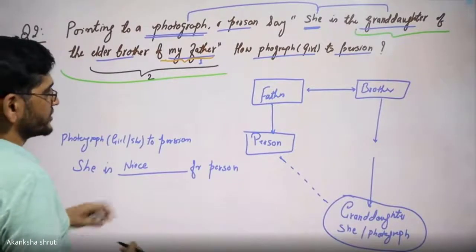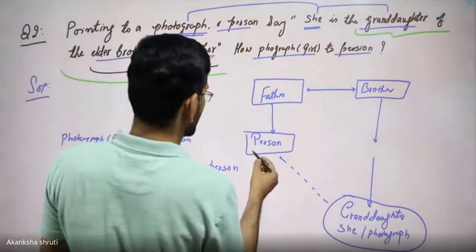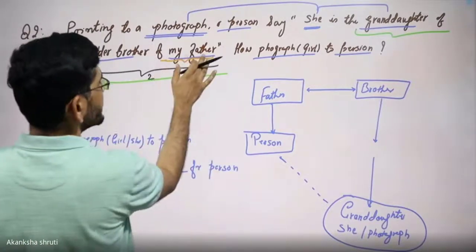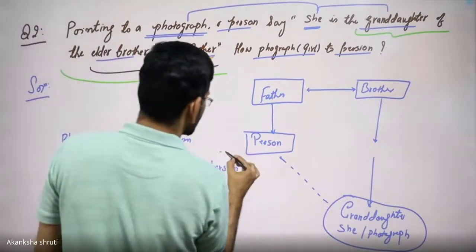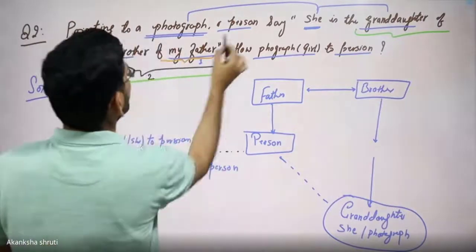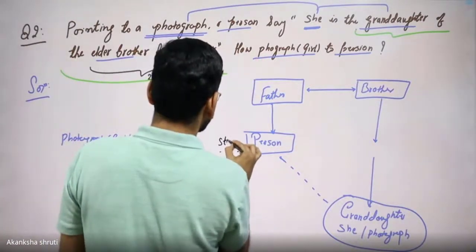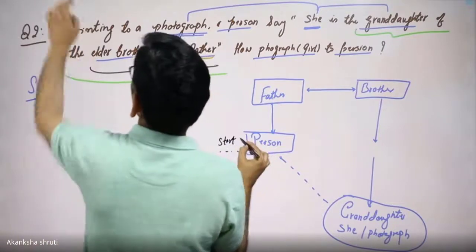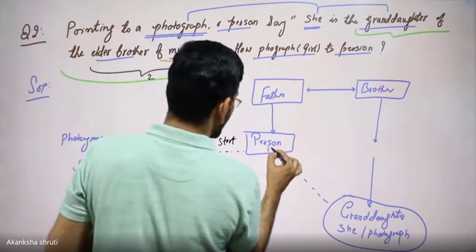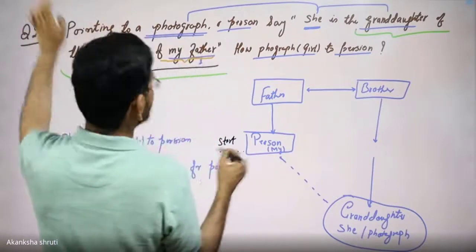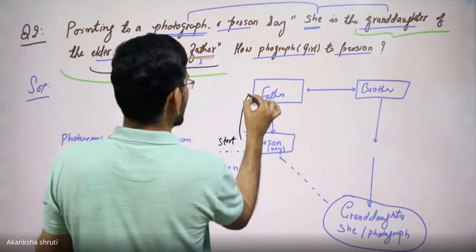Let us conclude the same thing in question number 2 also. We had started from here, my father's. So the person, whatever the person who is talking, so this was the start. Means this was the person or this was the my. From here, we have gone to the my father.